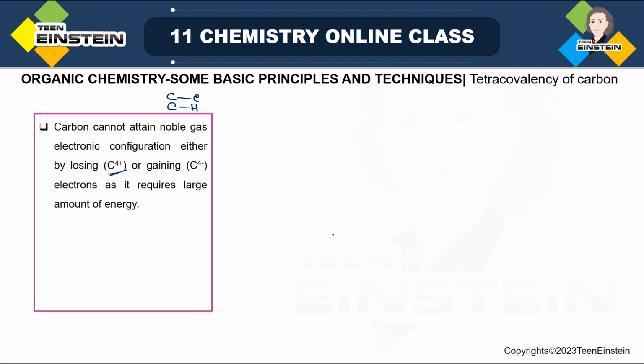If we consider its electronic configuration, first of all we will write the electronic configuration of the valence shell in the ground state, and also in the excited state. Then it will be clear to us how we can get C4+ or C4-, and why we are not getting this type of species, because of the requirement of a large amount of energy.